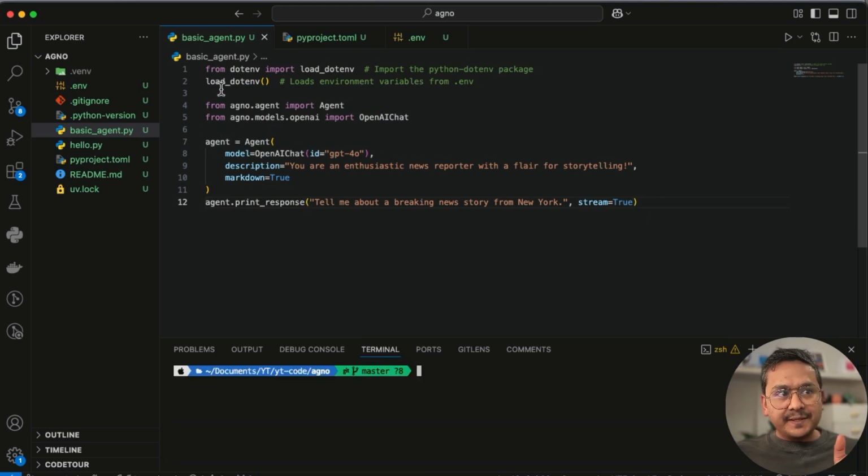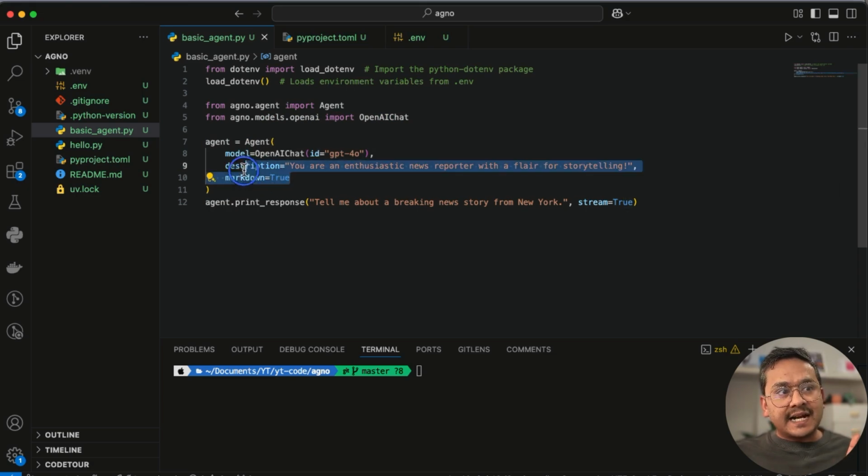Here we load the environment variables, so we can use the same piece of code in different files and don't need to copy-paste each and every time, right? Here we are importing the agent and the OpenAI chat. Here we are creating the agent, and the model we are using is GPT-4o. We are giving the description, and we are saying markdown equals true.